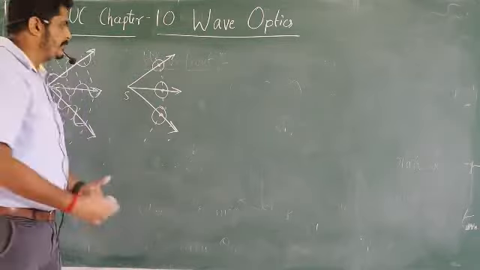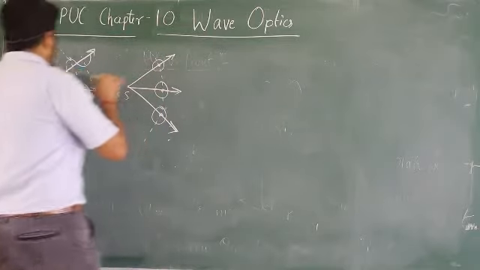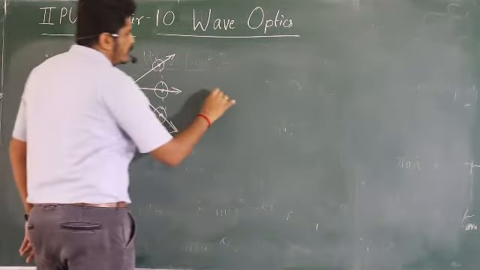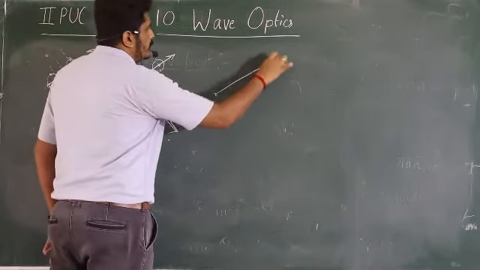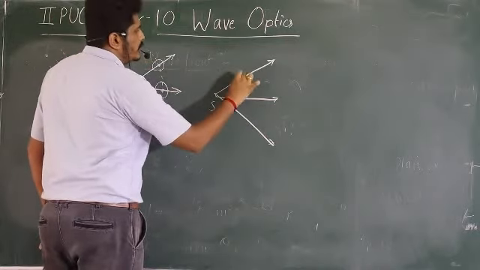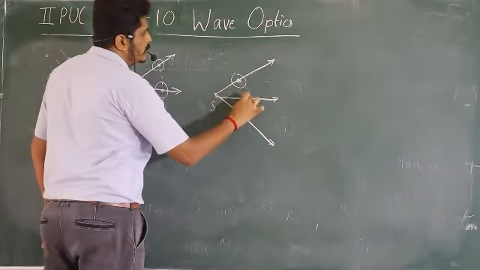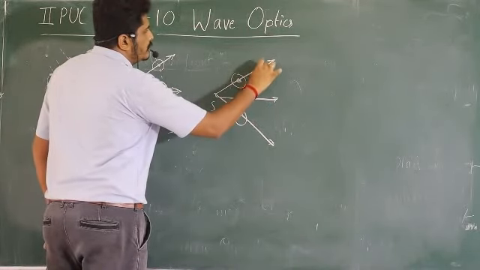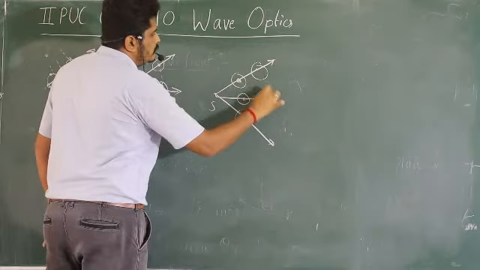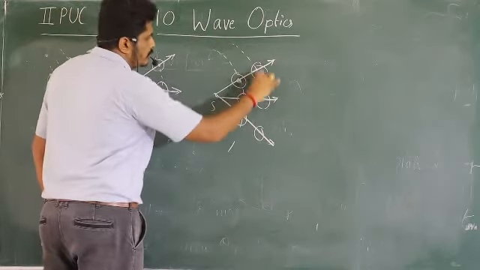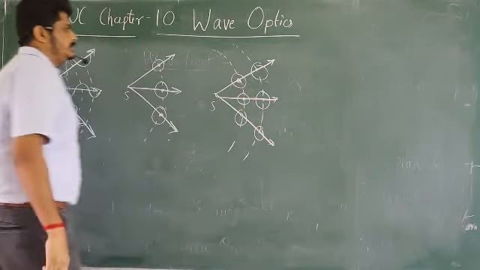Okay. So similarly, imagine after that the next one comes, right? That time also there should be a wavefront, right? So I will take one more diagram here. So here I will take a wavefront, and here I will take another, like this.